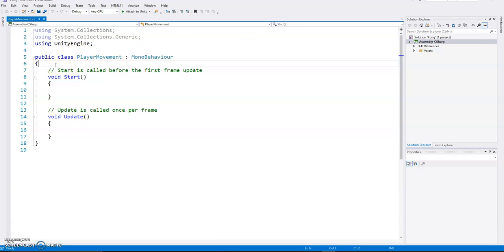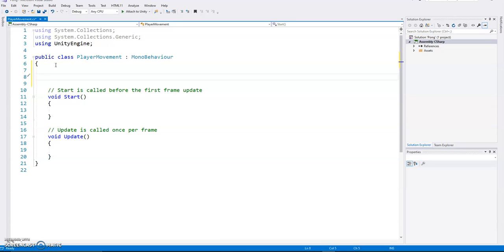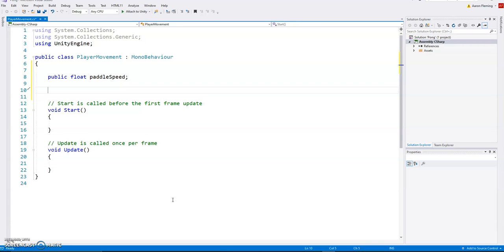So what I'm going to do, right at the top, is create two variables. One, which I'll make public rather than a serialized field, because you might want to change this later on, maybe from a different script. I'm going to put it as a float just in case we want some decimal control over it.